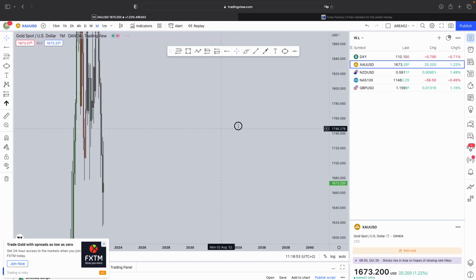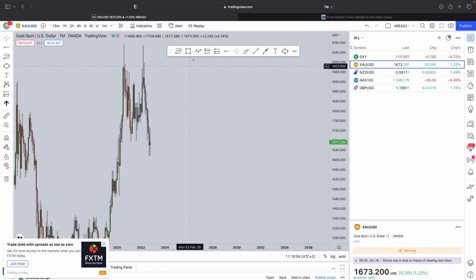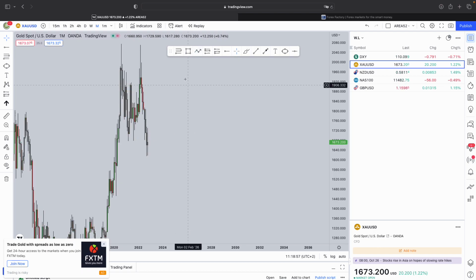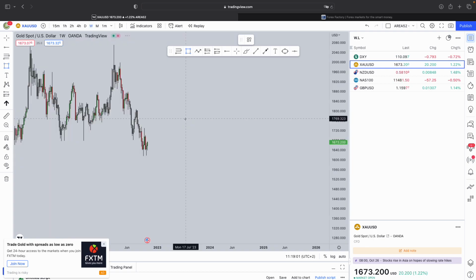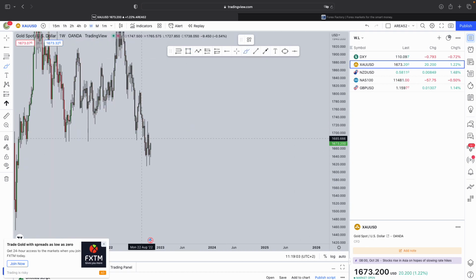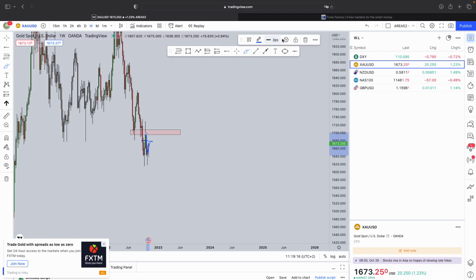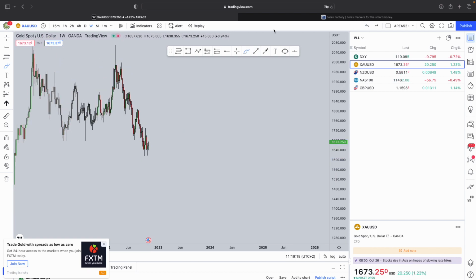Next up, we do have gold. Gold here on the monthly time frame. We know that gold has broken below a very strong level of support and came back, tested as resistance on the weekly time frame. What do we have now? This is exactly what I spoke about the last time. We have a market trading in bearish territory. We have support that got broken, came back to test it as resistance, and we do have the market now also printing this head and shoulders pattern. We have that impulse correction, and we expect that continuation to the downside.